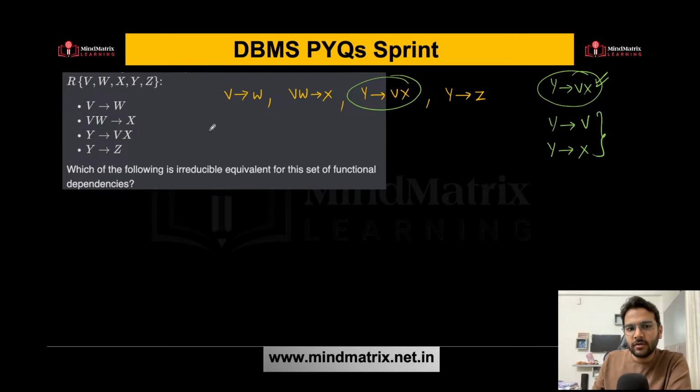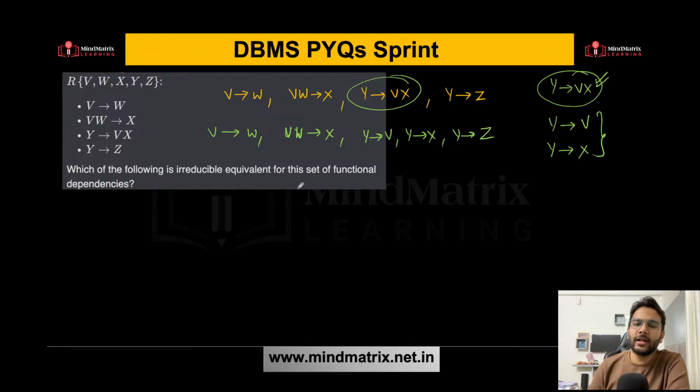So first thing, we can write this. So if I write this, I can get vw determines x, and here I can write y determines v, y determines x, and y determines z. So far we can write like this. Is this clear so far? As a split can be done on the right hand side, that is the reason why we can write it like this. This is applicable.